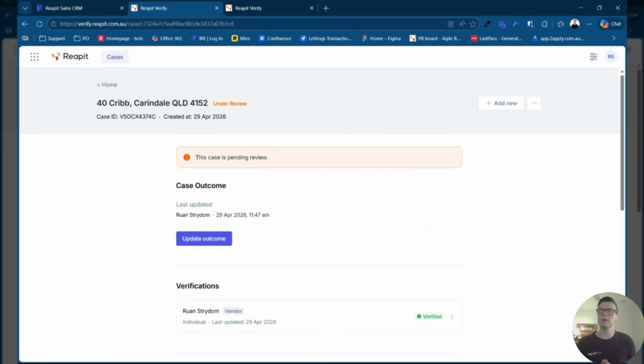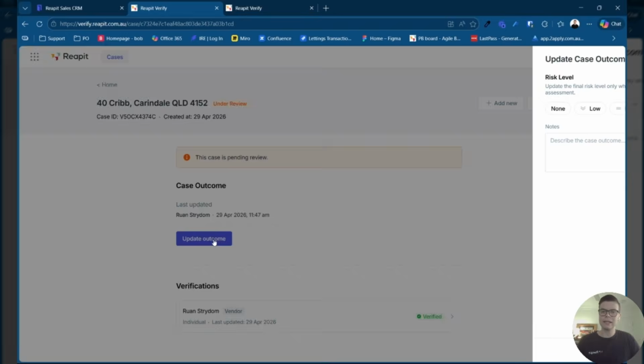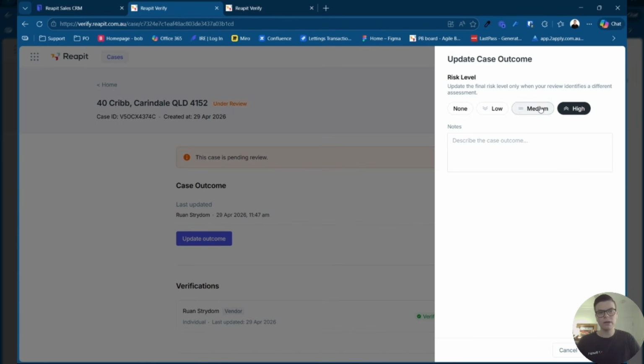When a case is pending review, it is locked down for any changes. So you won't have an agent going in and making any changes to this case anymore. It is only the compliance officer at this point that can go in and have a look at the verification and change any of the risk assessment questions and results. This case will stay under review until a compliance officer goes in and has a look at the information. They can then go ahead and click on Update Outcome to decide, are we going to drop the risk level for this case to something other than high, and then also make their notes as to why they've dropped the risk level for this particular case.